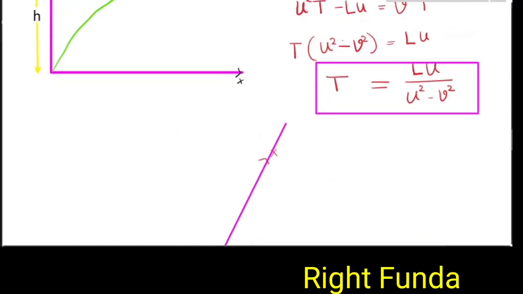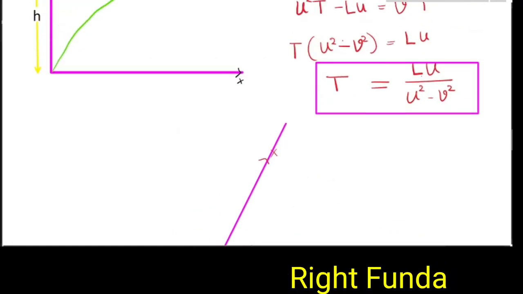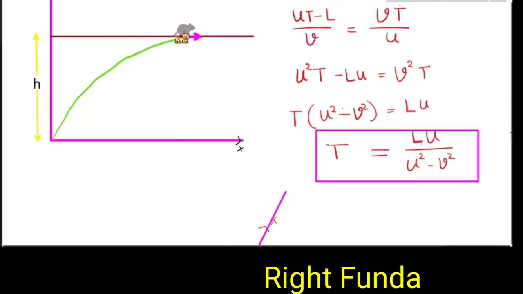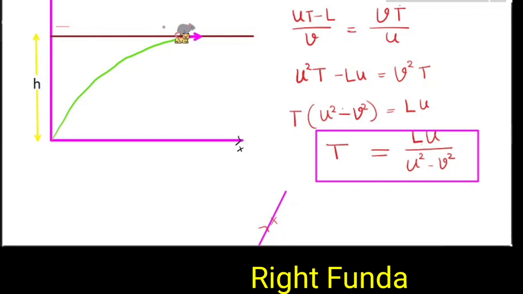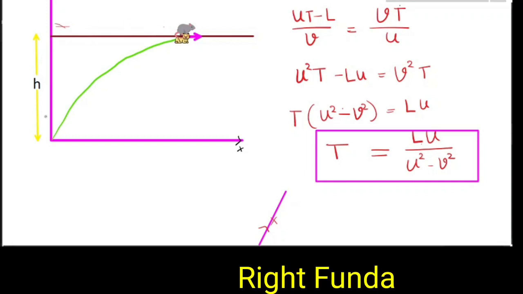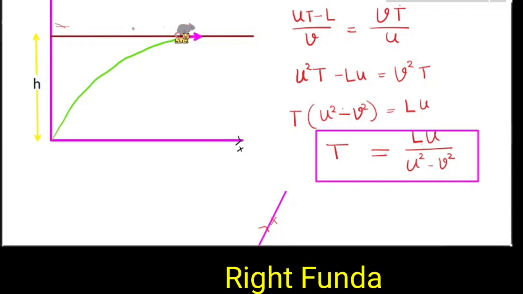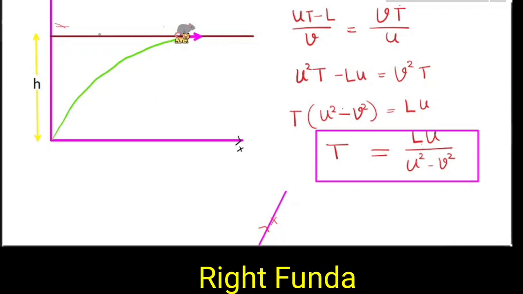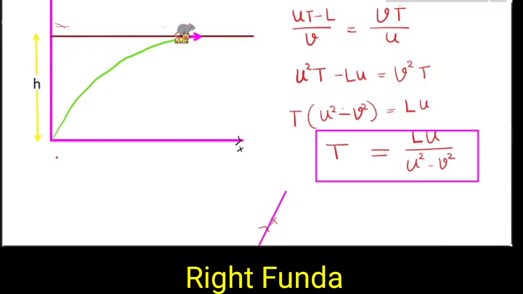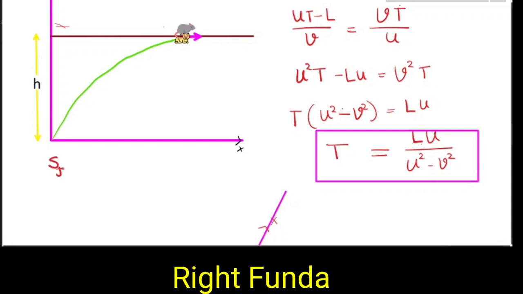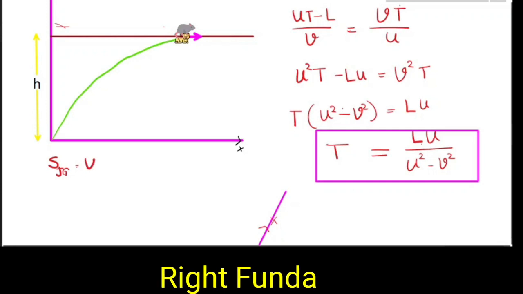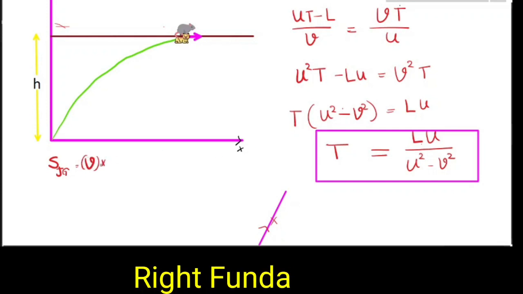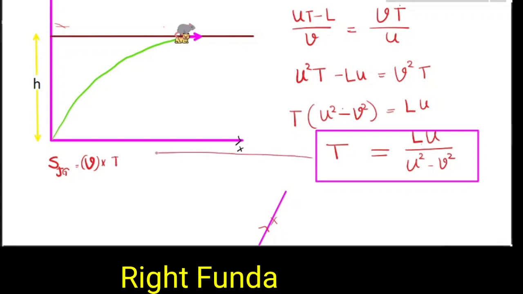So we calculated this one, and we got the time equal to Lu by u square minus v square. Now the question says to find how much distance Jerry has moved and how much distance Tom has moved. How much distance Jerry moved is very simple, because Jerry is in uniform velocity motion. So the displacement of Jerry with respect to the ground is velocity v, the speed at which it is going, into the time we have calculated: vt is the distance it must have moved.